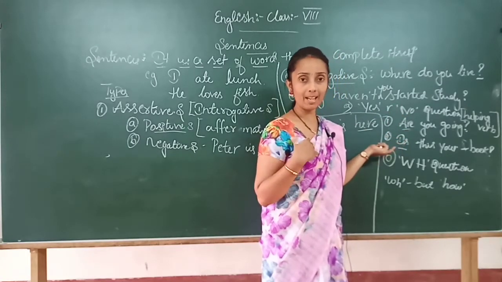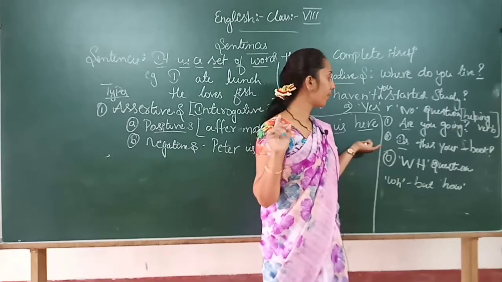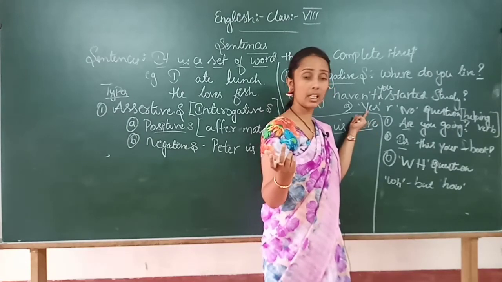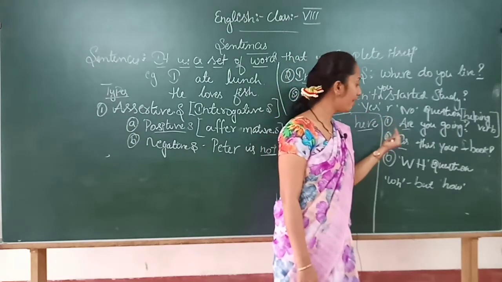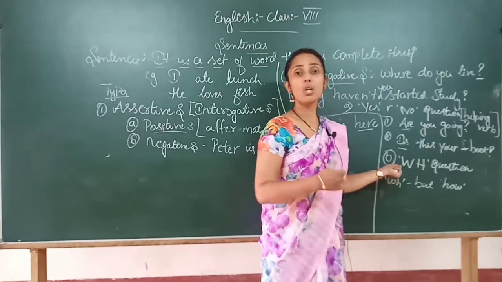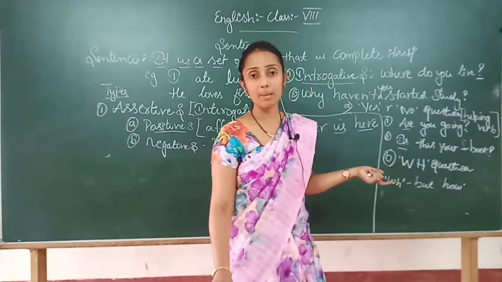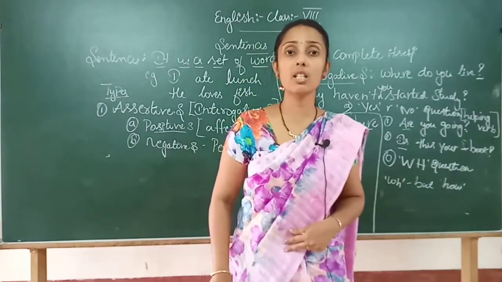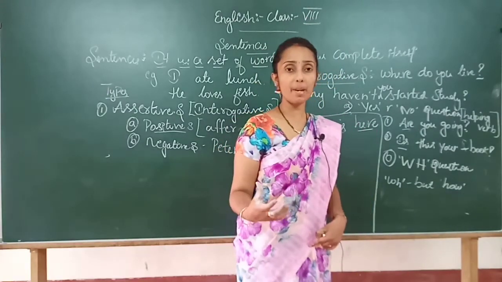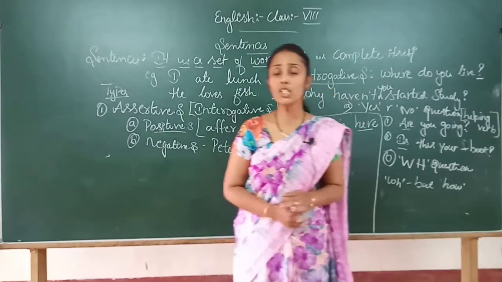Here you will get the answer yes or no. Correct? That book is mine. I am not reading or I am reading. So either I can answer in yes or no form, in the case of a yes or no question. Whereas if you put the question in the form of a WH question, you have to give an explanation for the question which is raised. So clear? So usually to get more information, we use WH questions. Clear?